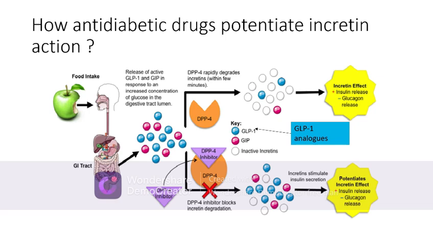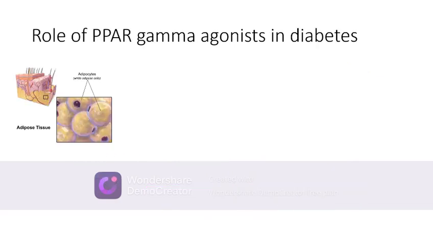Also, there are certain drugs which are GLP-1 analogs, that is, they're the analogs of incretins, and thereby the GLP-1 analogs or DPP4 inhibitors will potentiate the action of incretin that stimulates the release of insulin from the beta cells of the pancreas upon ingestion of food. Therefore, the incretin analogs potentiate the release of insulin in response to food intake.